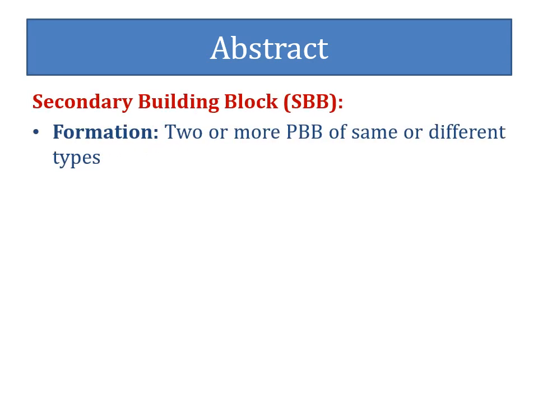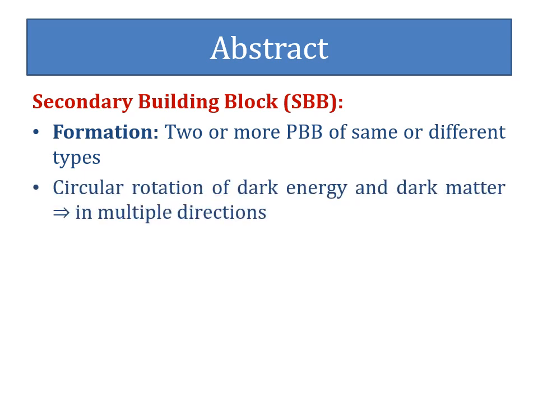Secondary building block is made up of two or more primary building blocks of same or different types within its structure. So circular rotation of dark energy and dark matter are carried out in multiple directions within the structure of secondary building block due to the presence of two or more primary building blocks within it.